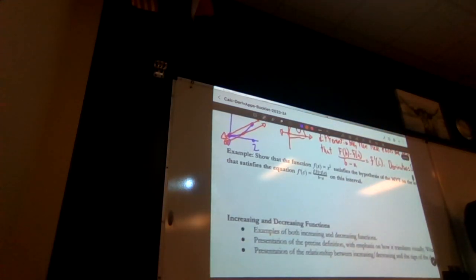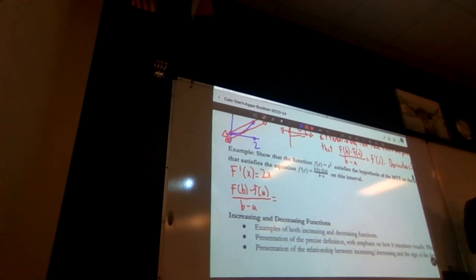Okay, what is our f prime of x? It is going to be equal to 2x. Therefore, if I input into here f of b minus f of a over b minus a, what is my a and b value?